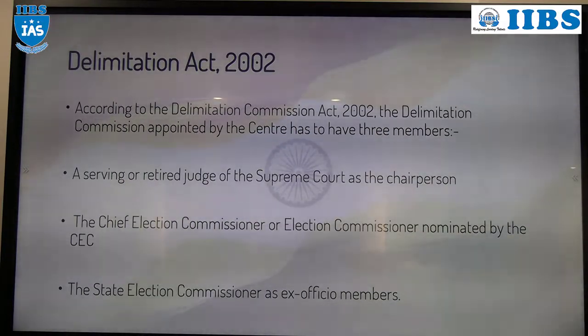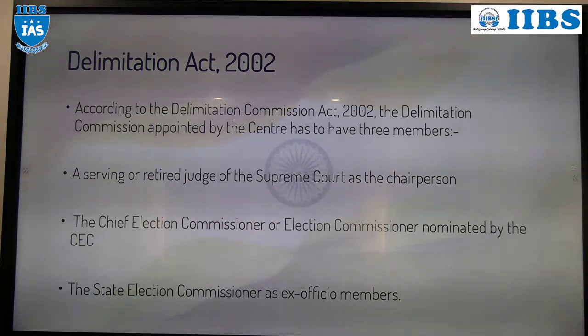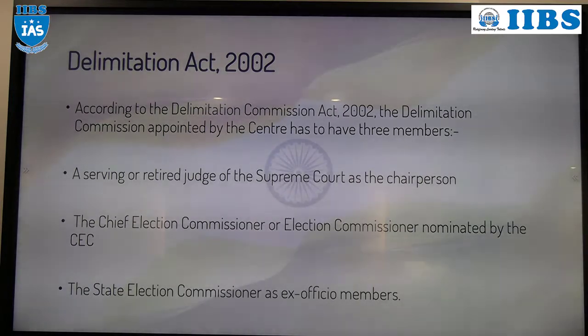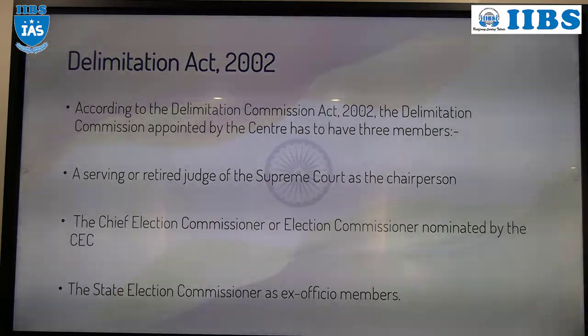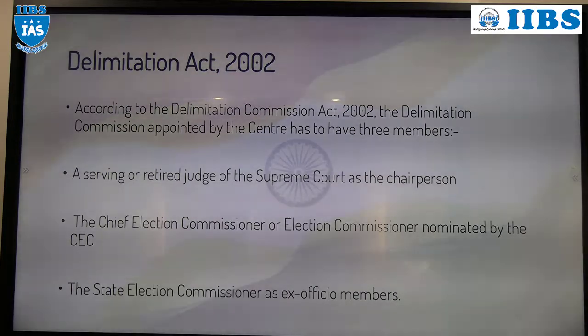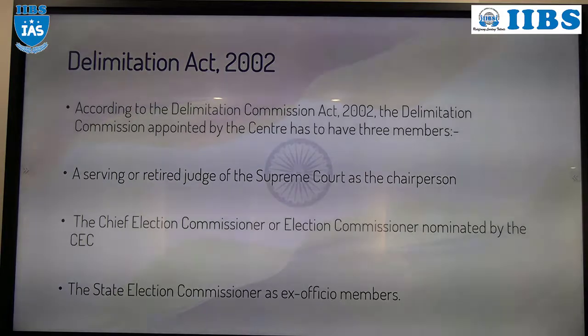Okay. So the Delimitation Commission. Who will decide the territorial constituency? There is one commission called the Delimitation Commission. The Delimitation Commission will be established by the central government, based upon an Act. What is the Act? The Delimitation Commission Act.